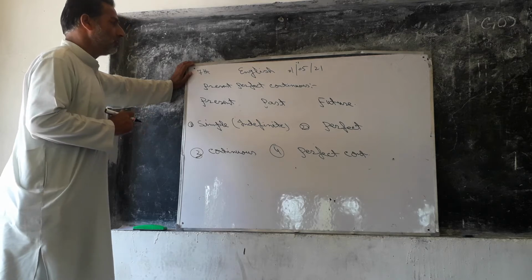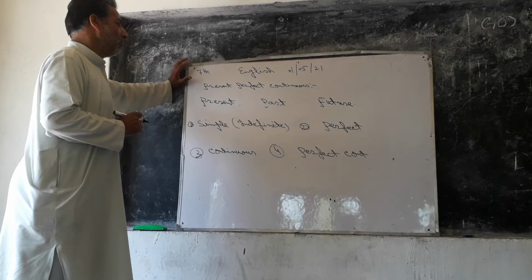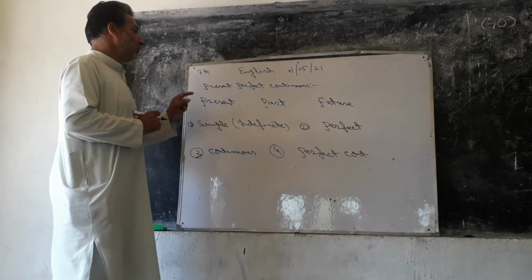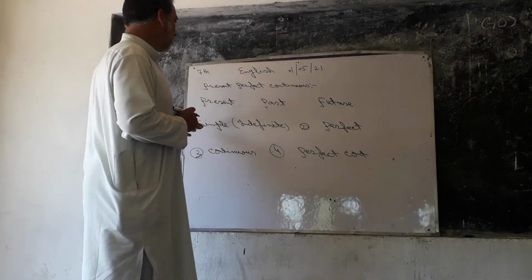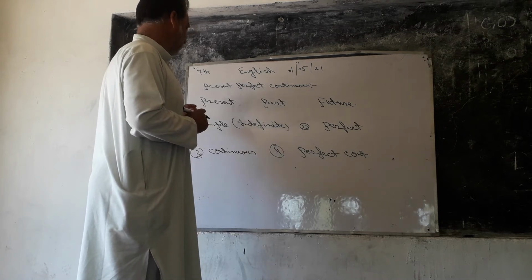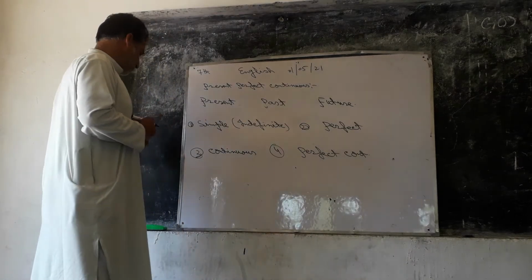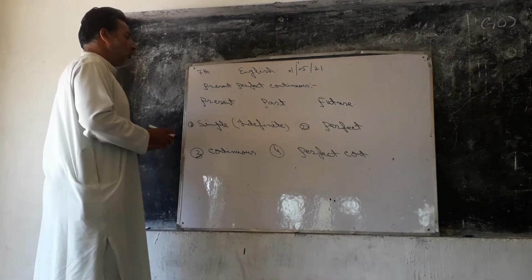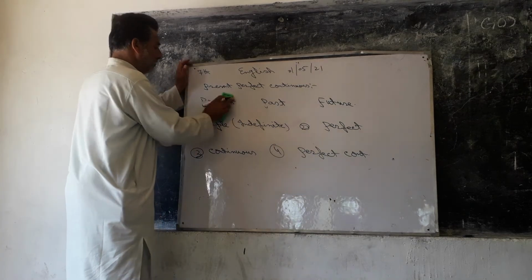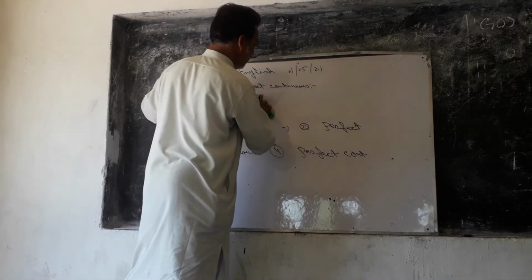And among these 12 tenses, in U1 and U2, we have completed simple present, we have completed simple past, and we have completed simple future. And now we are going to start in T1, that is the present perfect continuous.